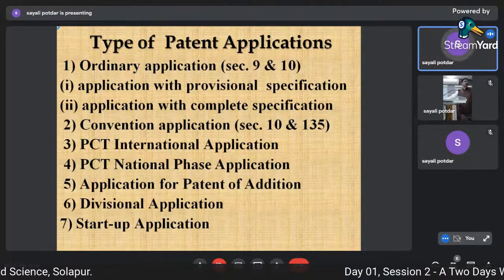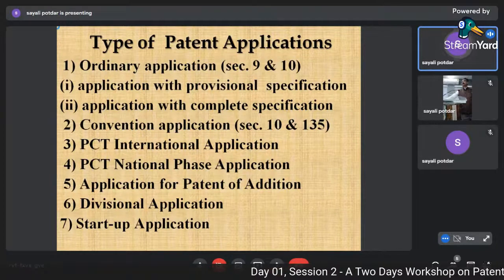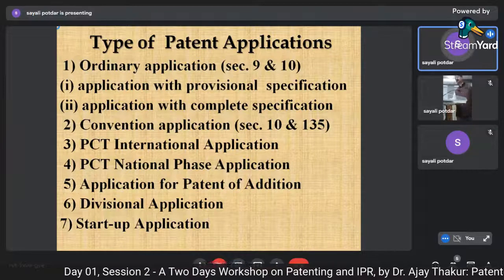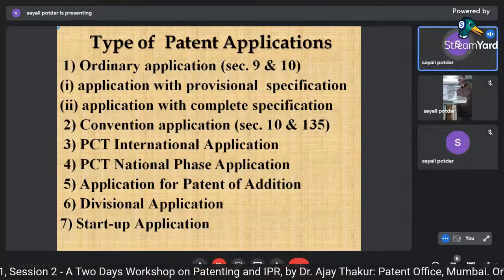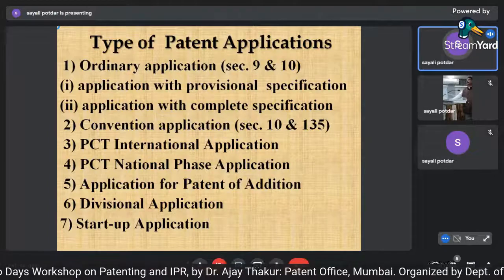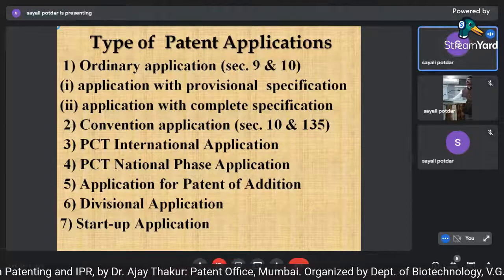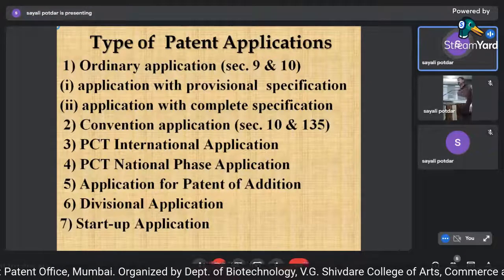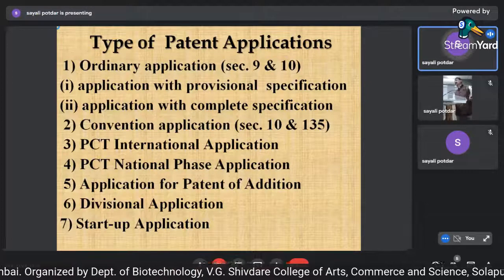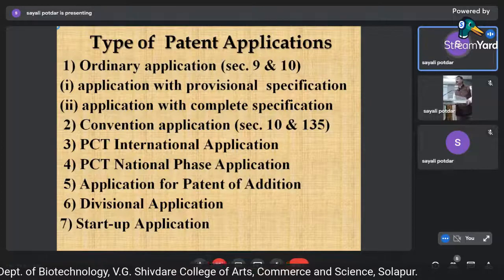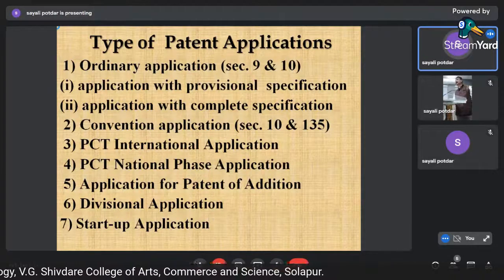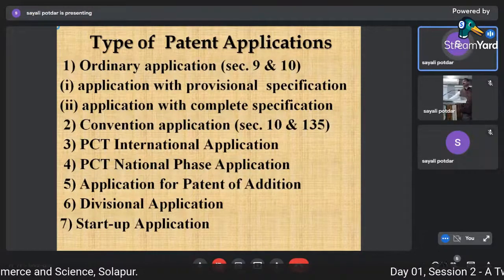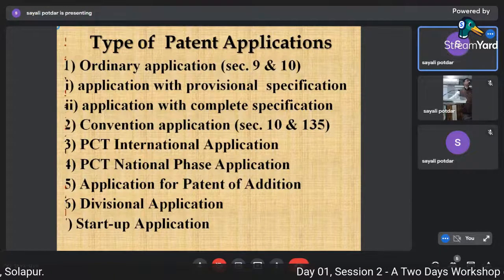Then another part is the startup application, that is, expedited applications. Nowadays we are granting patents in almost less than 1 year. Earlier there was a huge cry that patents were being delayed, that it takes 4 years. But mainly research organizations and small startups, under Make in India, can file expedited applications and get them granted within 1 year, provided you cooperate with the system.